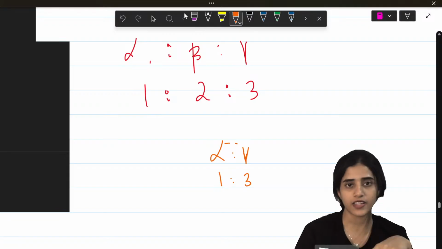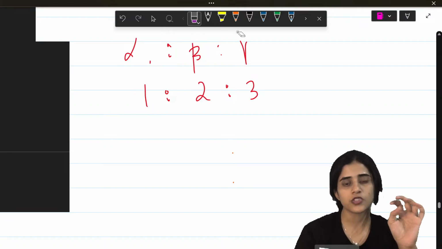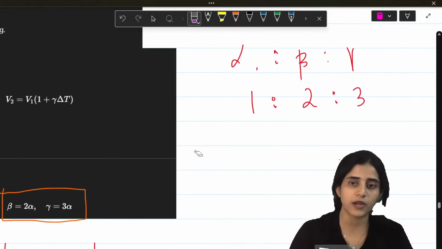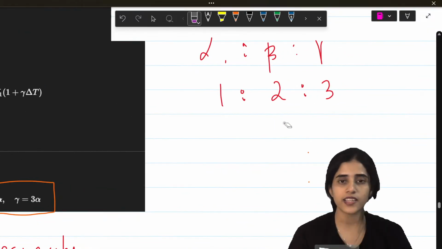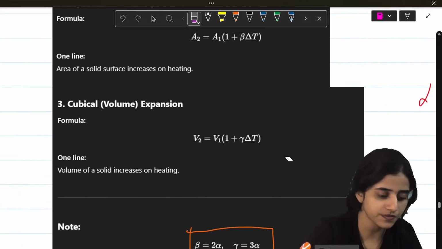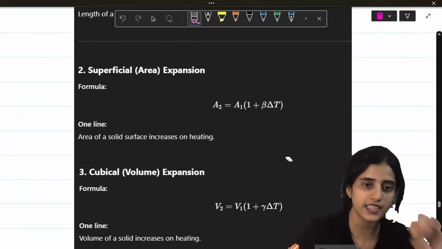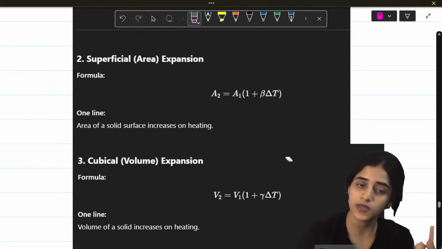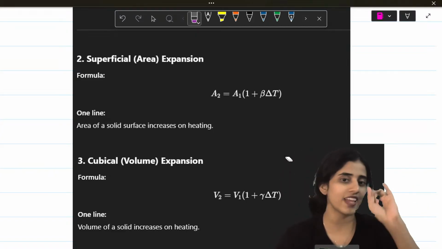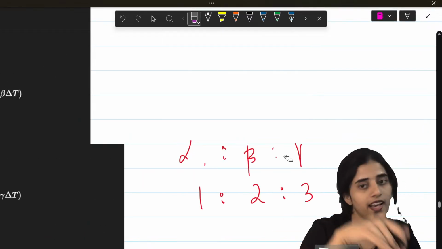Okay, you just have to remember 1:2:3, but how do you apply it? You can see gamma is 3, alpha is 1. So that is how you get gamma is 3 times alpha. Beta is 2 times alpha, right? Because alpha is 1, beta is 2. So these are the different expansions: linear expansion, superficial expansion or area expansion, cubical expansion or volume expansion. You just have to learn the formula of one and then you can change A, V and L, and the constants alpha, beta, gamma, they vary like this.